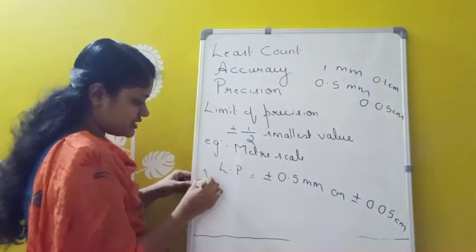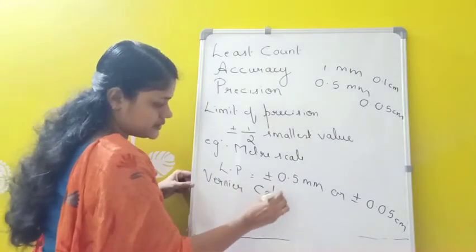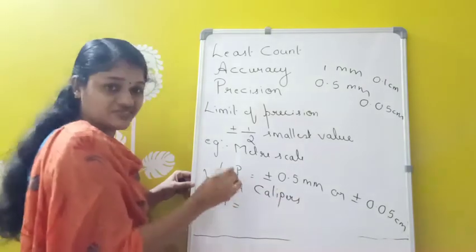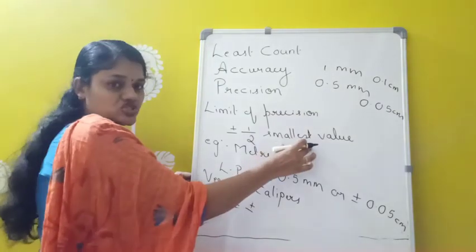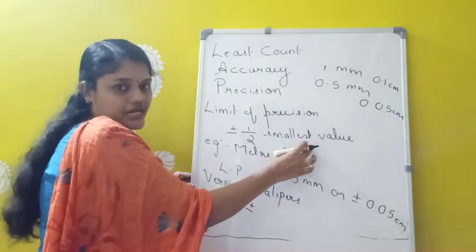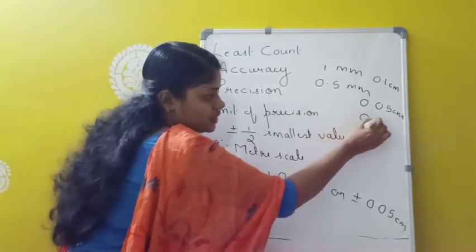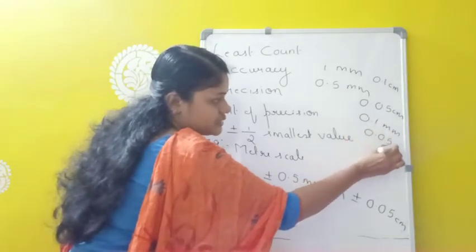Similarly, in the case of vernier calipers, the limit of precision for measurement using vernier calipers is plus or minus half of the smallest value that can be measured using vernier calipers. The smallest value that can be measured using vernier calipers is 0.1 millimeter. That means half of this one is 0.05 millimeter.